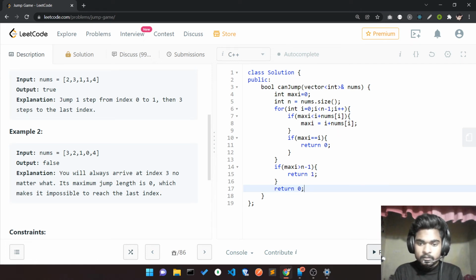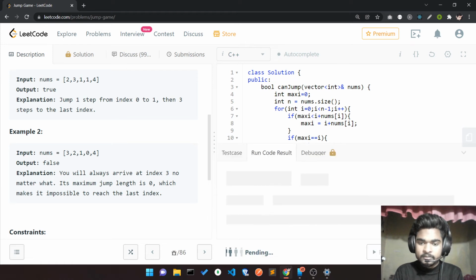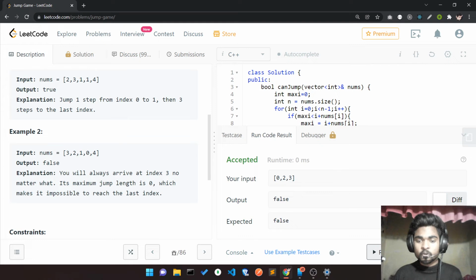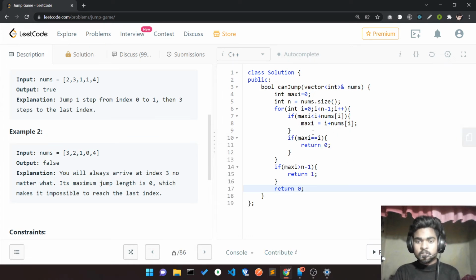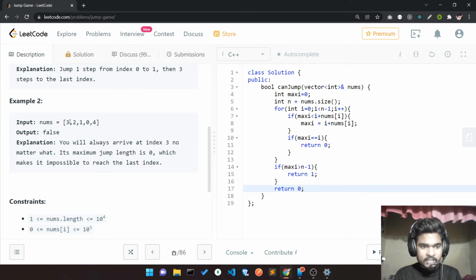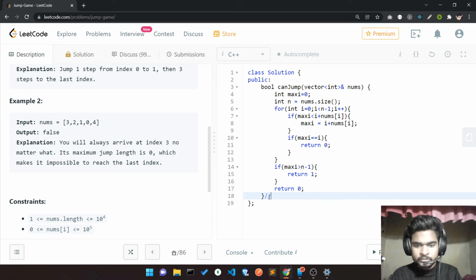So let's run this code, guys. After that I'm going to explain why I'm using maxi and i. So let's run it. Let me explain a little bit why I'm using this. So let's take this case. Here I'm just copying this case, and here I'll do the computation.